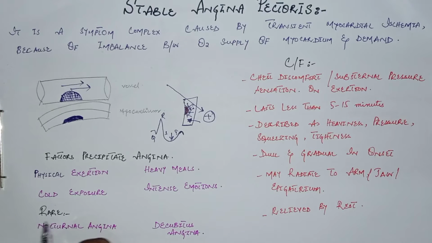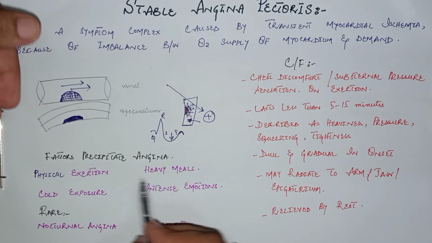The rare factors which can precipitate stable angina are nocturnal angina. Nocturnal angina means angina during sleep or during the night; because of vivid dreams or nightmares during sleep, there is more sympathetic discharge. So increased workload on the heart can precipitate stable angina very rarely. The other is decubitus angina. This is basically angina when the patient lies flat. Because of the flat lying of the patient, there is more venous return, which increases the preload. Due to increased preload, the workload on the heart increases, and it induces ischemia of the myocardium, and stable angina occurs in these patients. So these are the various factors which can precipitate angina.